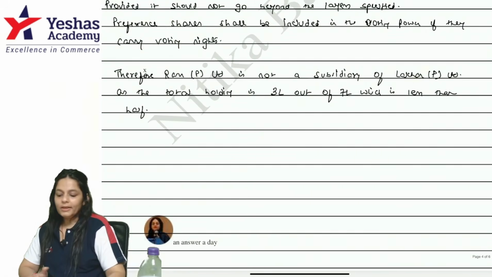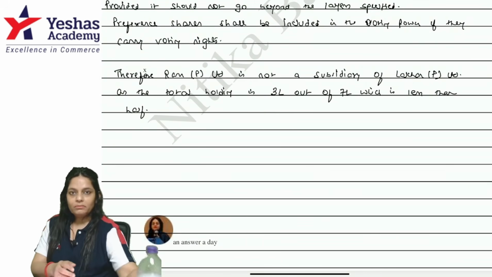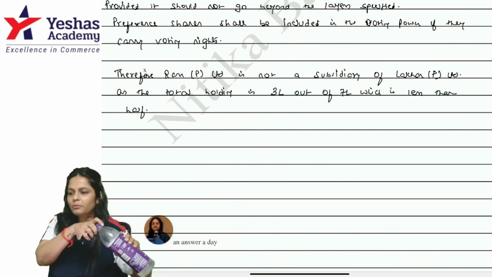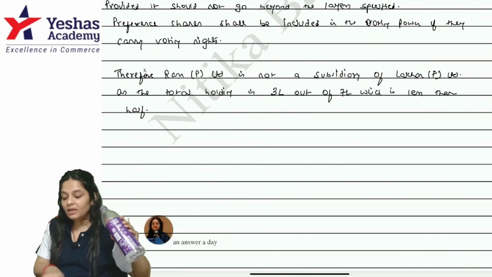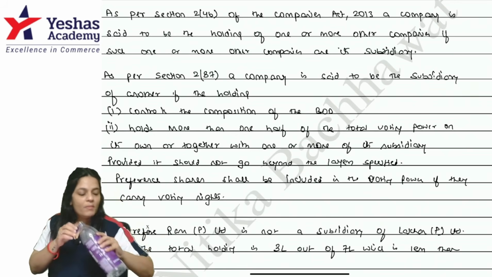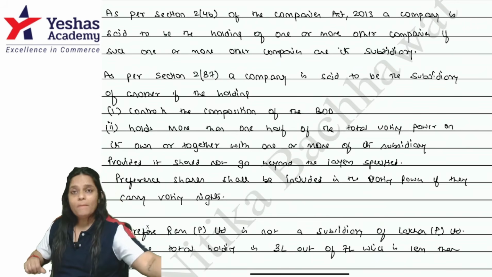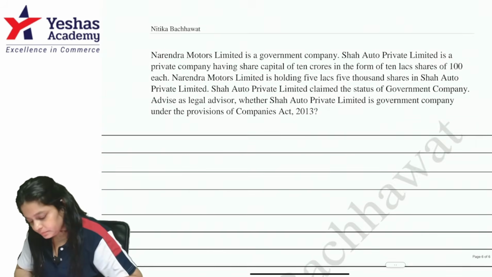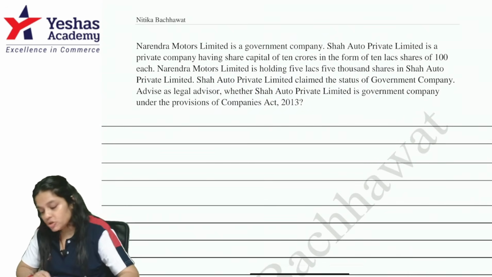Clear? The conclusion you can mold as per what you feel is right. Provisions, you can write in your own words, but technical words like voting power and controls the composition, those are technical words. Moving on to the next question.